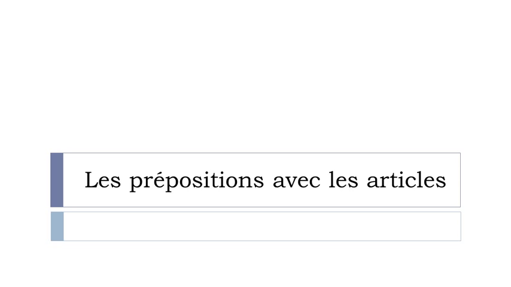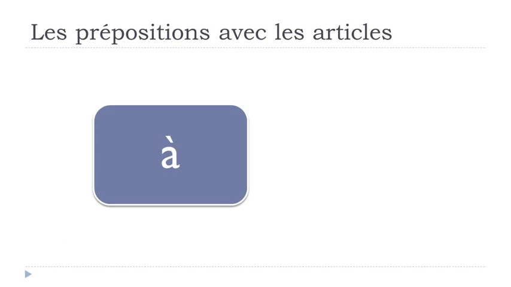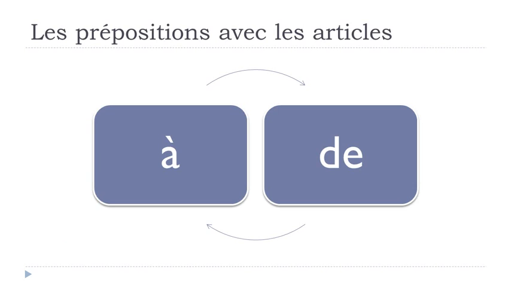Okay, so first in this video we'll work on à and then de, and especially when you combine these two prepositions with articles. So we'll see first les articles indéfinis, un, une, des.